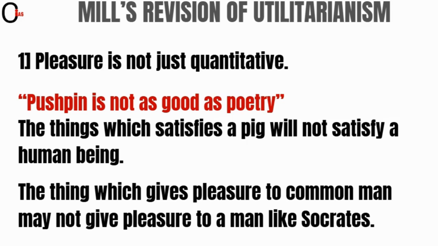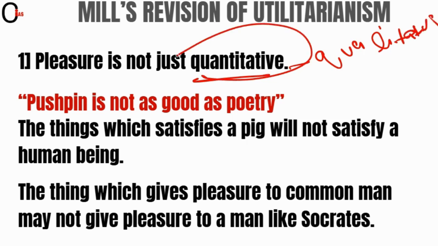The first change that Mill made was that pleasure is not quantitative. For Mill, pleasure is qualitative, right? Pleasure is qualitative. And for Bentham, it is quantitative. Why did he say this? So here, Mill says that quantity doesn't matter, but quality definitely matters in pleasure.